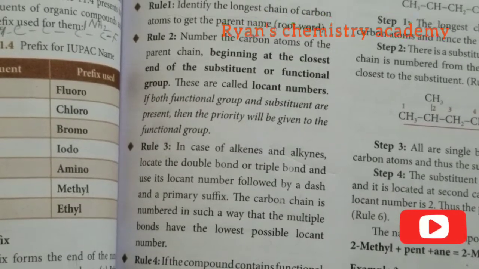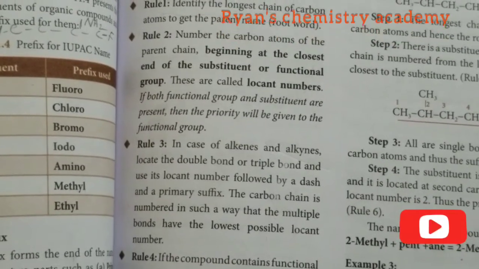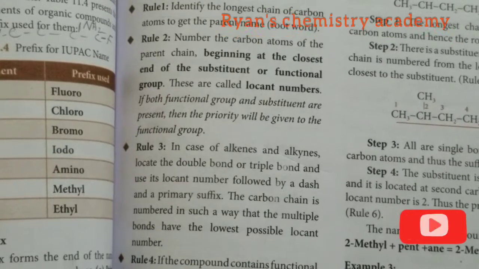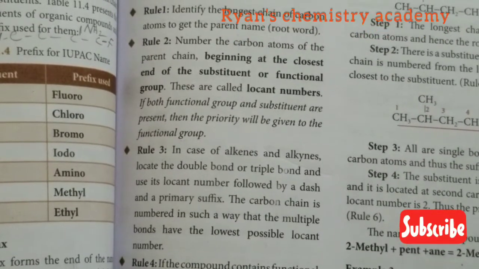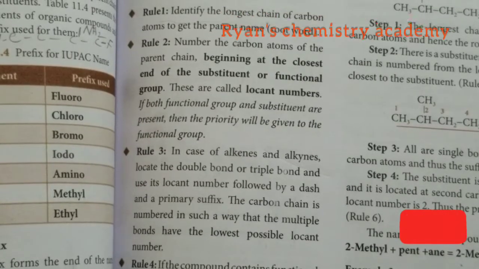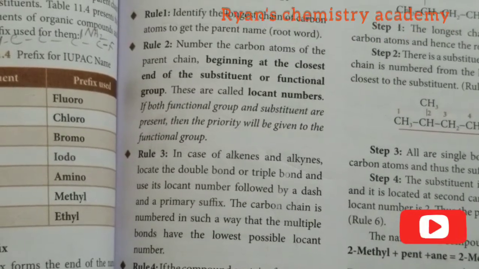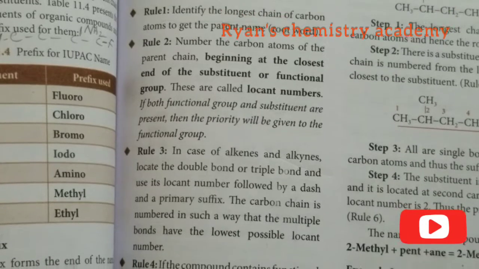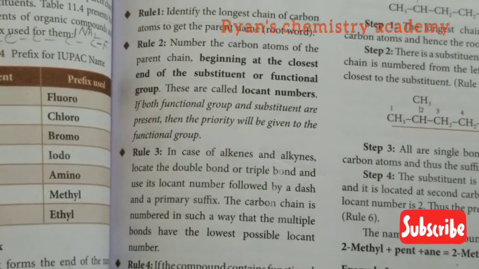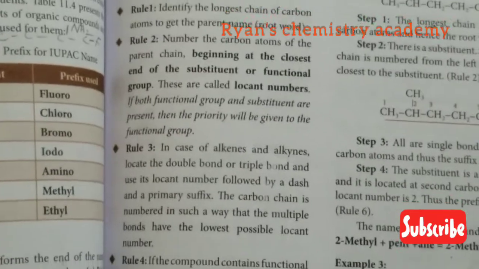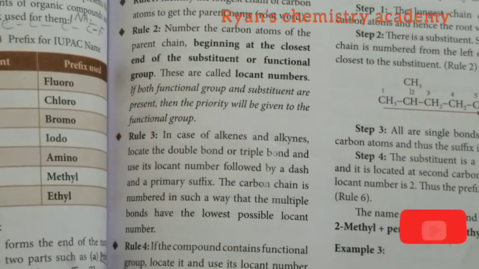If both are present, we give priority to the functional group. From that place we start numbering; these are called locant numbers.